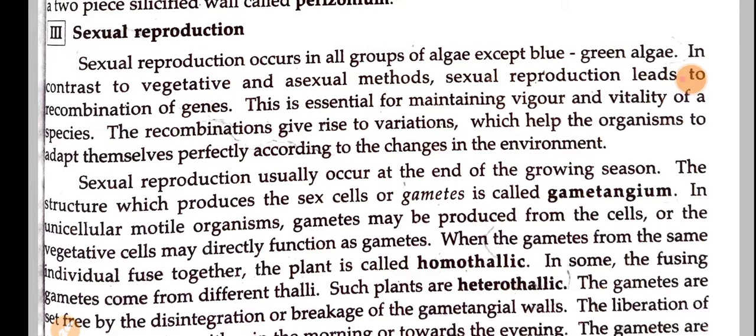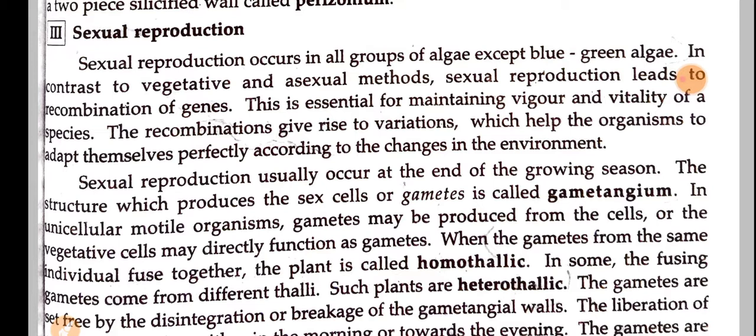the structure which produces the sex organs or gametes is called gametangium. So in algae, the cell will produce these gametes. The organ or the structure which will produce these gametes is called gametangium. Okay, and in unicellular motile organisms, gametes may be produced from the cell, or the vegetative cells may directly function as gametes.